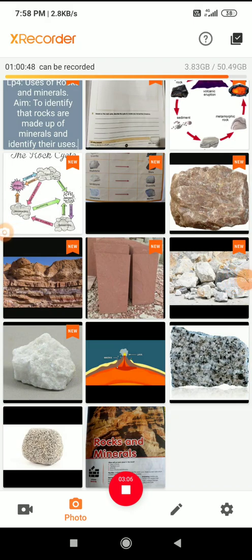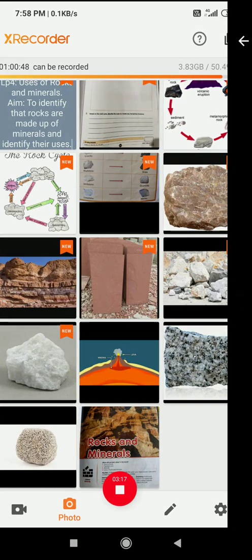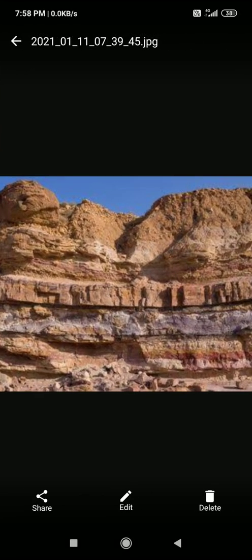Next, the second form, the layered form, is sedimentary rock. What is sedimentary rock? Here you can see layers are formed. The special property of sedimentary rock is that you can see a layered form.